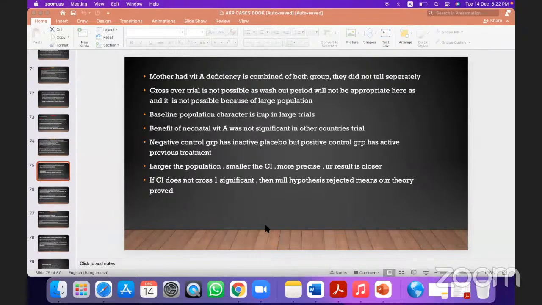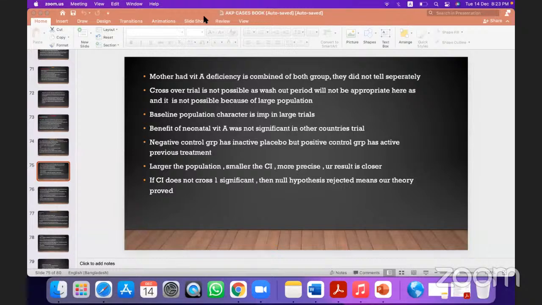Okay, so the larger the population, the smaller the confidence interval, it is a very good study. You will get a good result. If the confidence interval does not cross 1, we know it is significant, the null hypothesis is rejected and your theory is proved. So remember, your theory proved with null hypothesis rejected, and your theory not proved with null hypothesis proved, both are good studies. That is also a very good study. That is called a negative study.